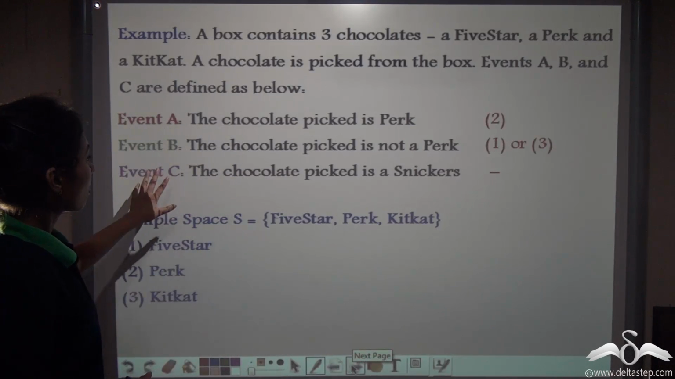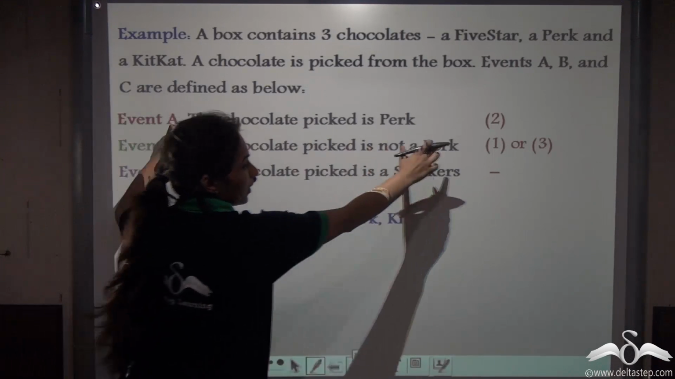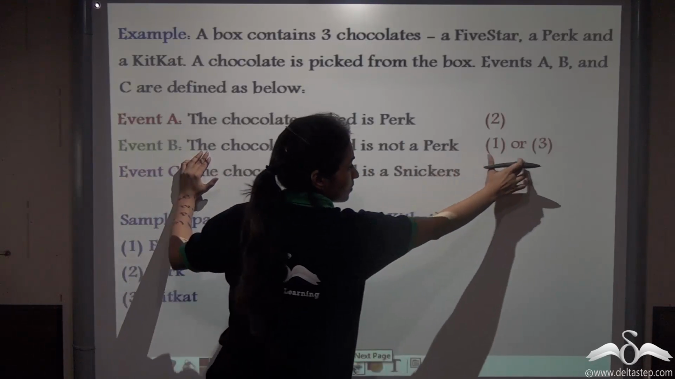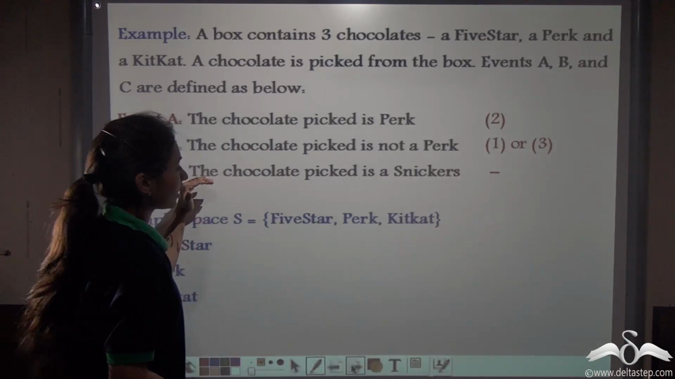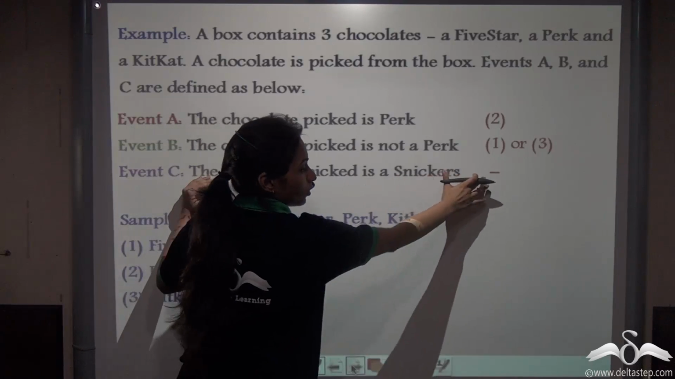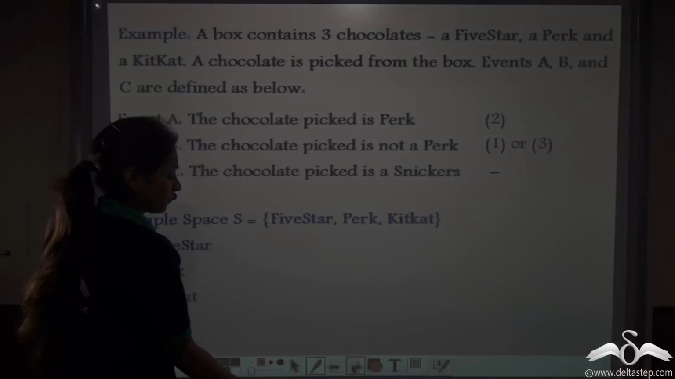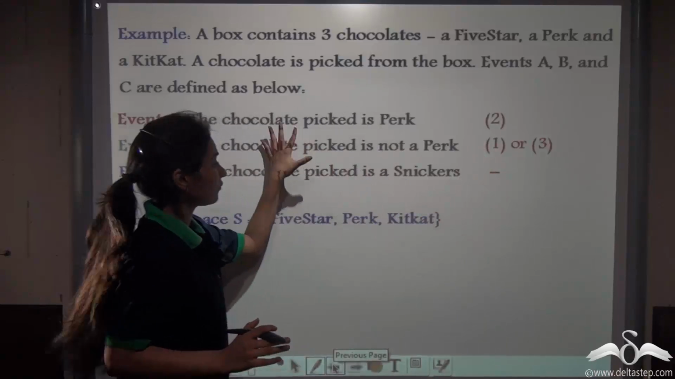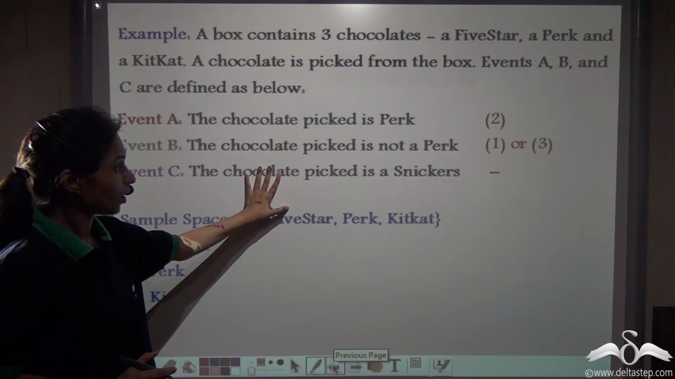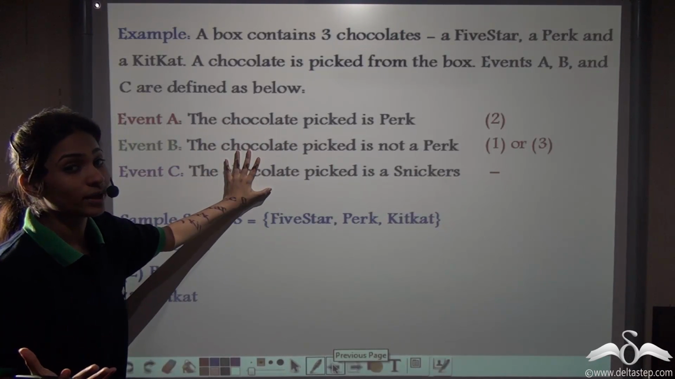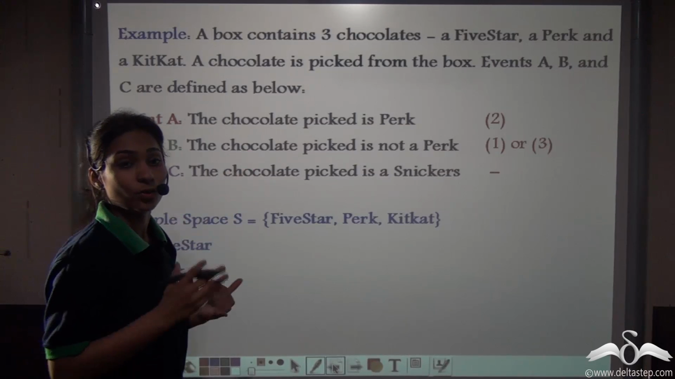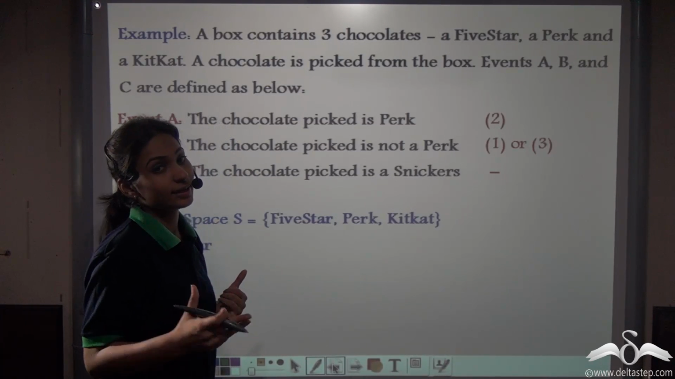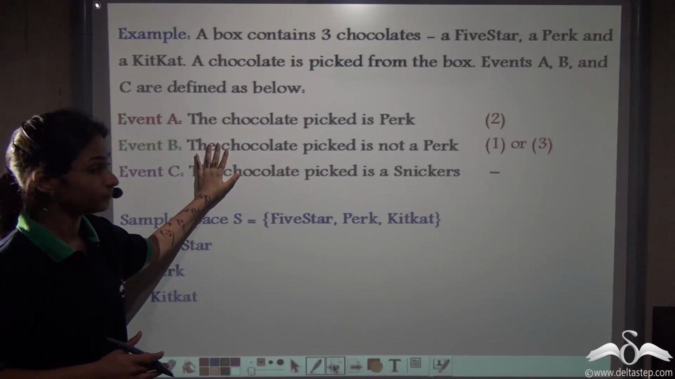You can see for event A, we needed only 1 sample point. For event B, we can expect 2 outcomes or 2 sample points. And for event C, we do not have any outcomes matching this event. So based on the sample points used here, can you classify these events? All these 3 are events. You have to classify them according to elementary, non-elementary, impossible and sure events. Tell me, what are they?